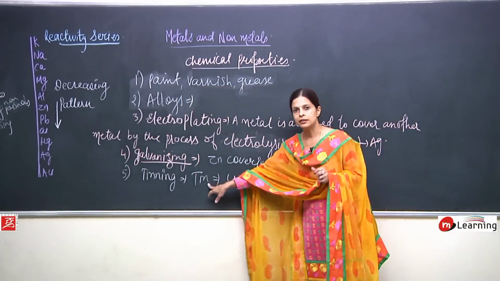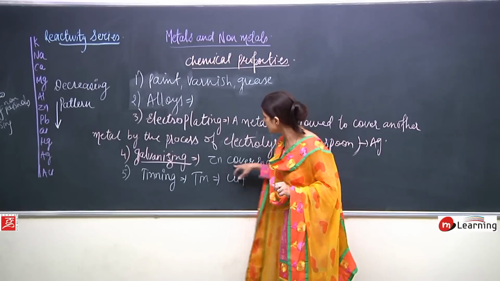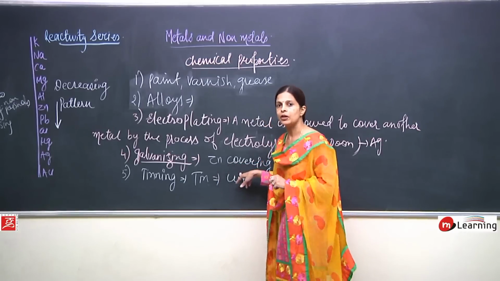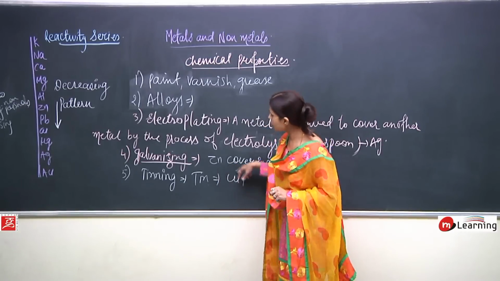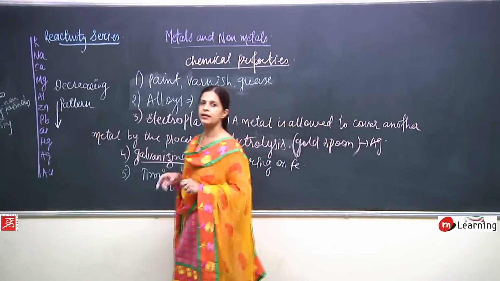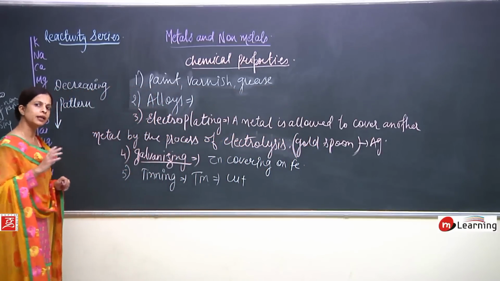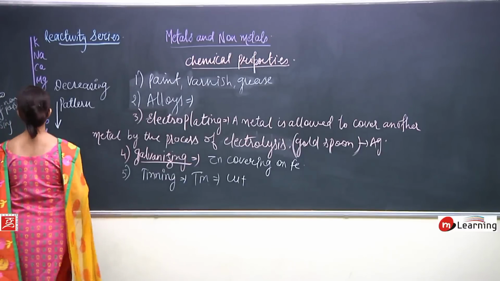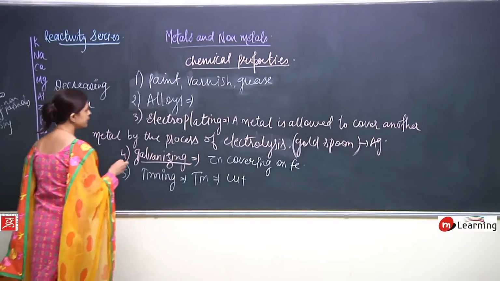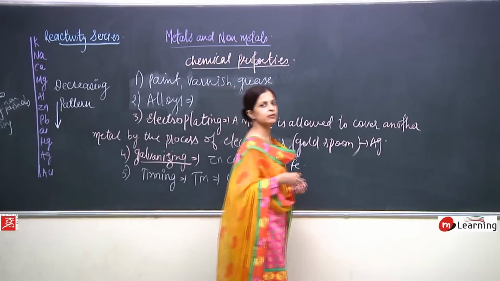Tin is converted into molten state, उसको पिघलाते हैं, and then it is put on the copper, so that now copper is having a covering of tin and it does not come in contact with the air and water, and so again it can be prevented from corrosion. So, even this tinning is used in the tiffin boxes, okay.